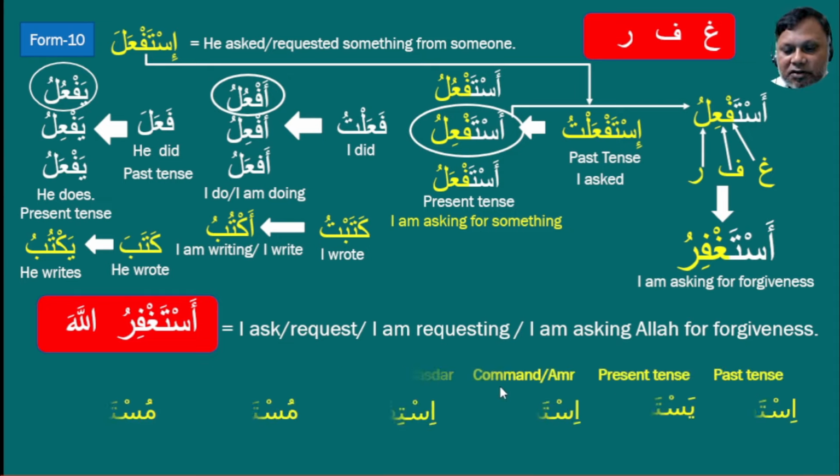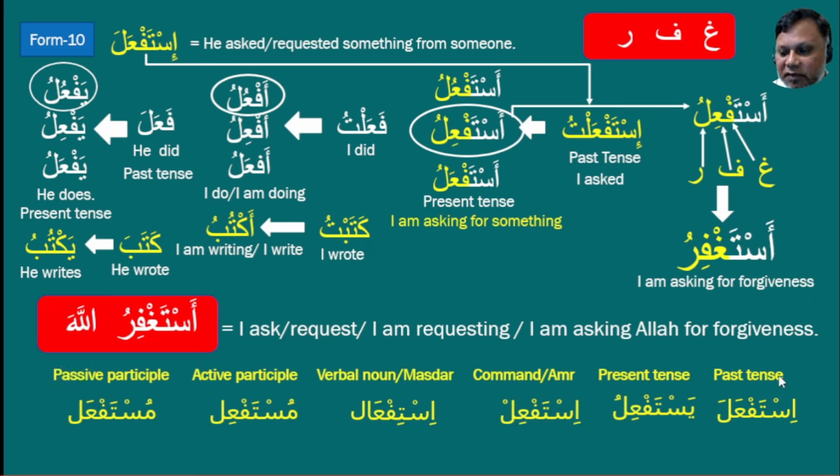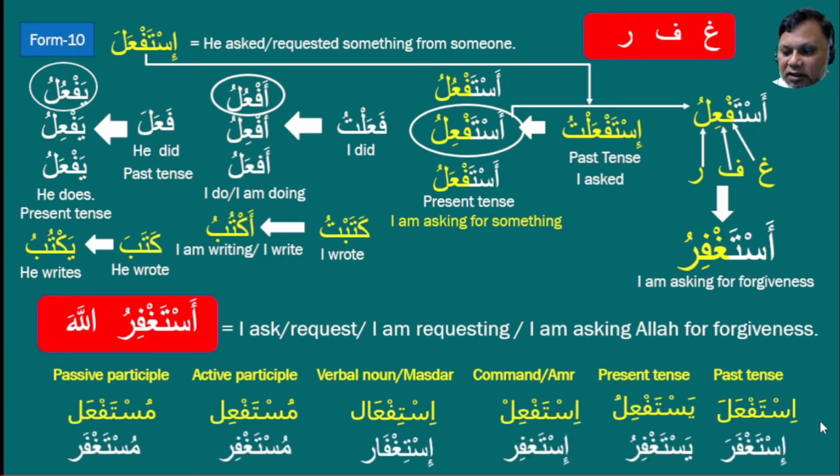Now we will do the conjugation for six things: past tense, present tense, command, verbal noun, active participle, and passive participle. For astaghfirullah, the past tense, he will be istaghfara, and the present tense, he will be yastaghfiru. The command will be istaghfir. Verbal noun will be istighfar. And the active participle will be mustaghfir, and passive participle will be mustaghfar. This is the form-10 verb about.